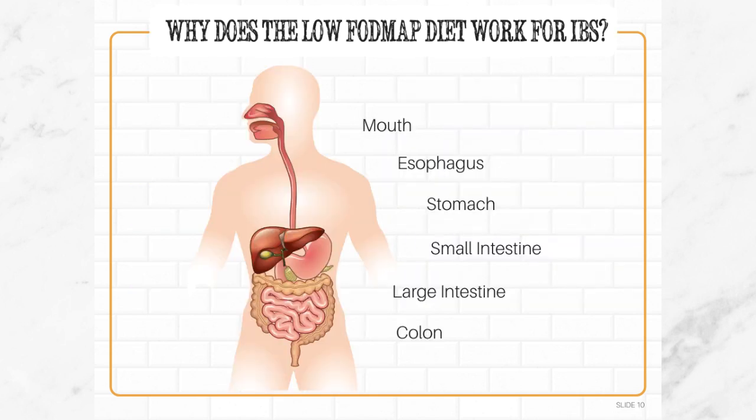So let's take a look at why the low FODMAP diet might work for IBS. First, let's review how food is digested and absorbed in the GI tract. Food enters the mouth and travels through your esophagus and into your stomach. It then hits the small intestine, also called the small bowel. At this point in digestion, food has been broken down into smaller particles. The small intestine is where most of these nutrients are digested and absorbed. What is left continues on into the large intestine, also called the large bowel or the colon.